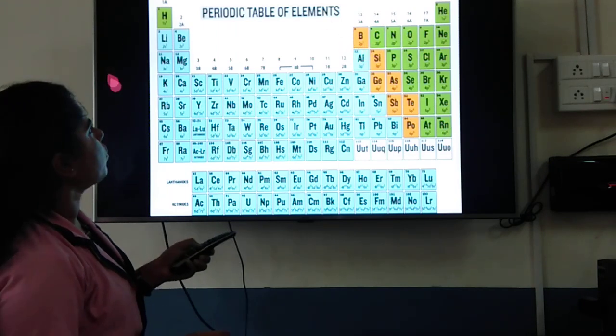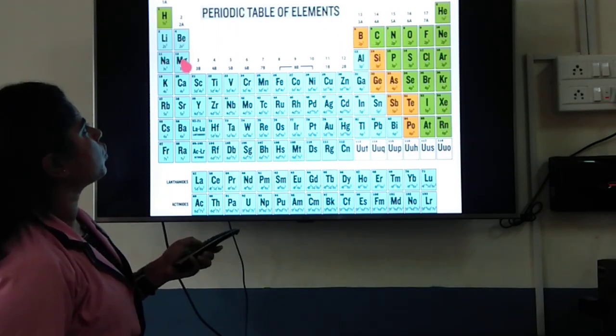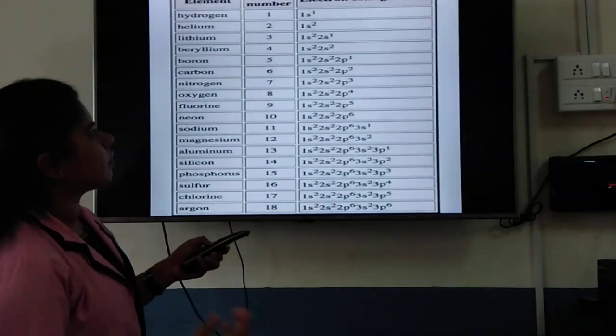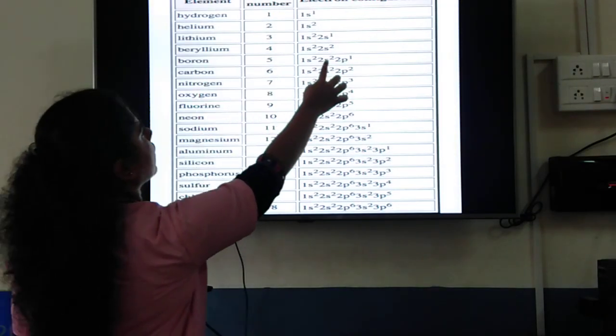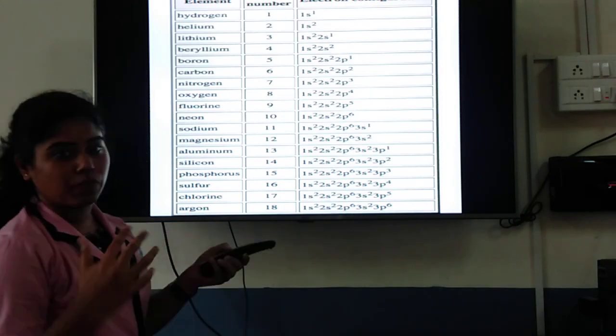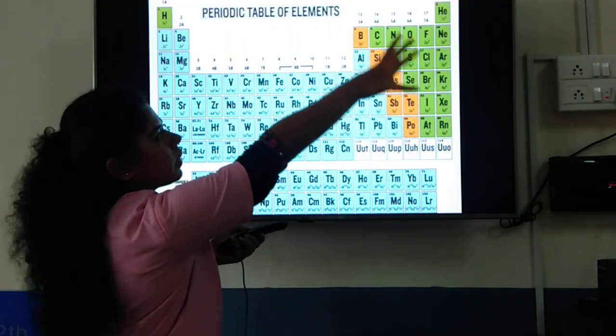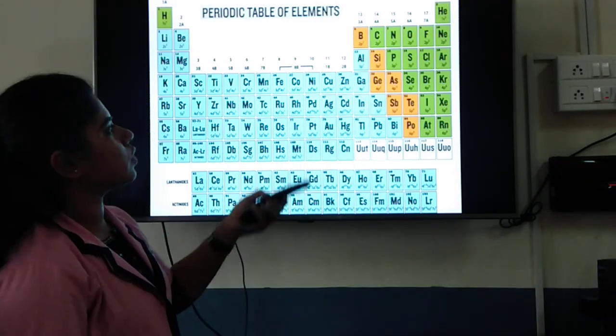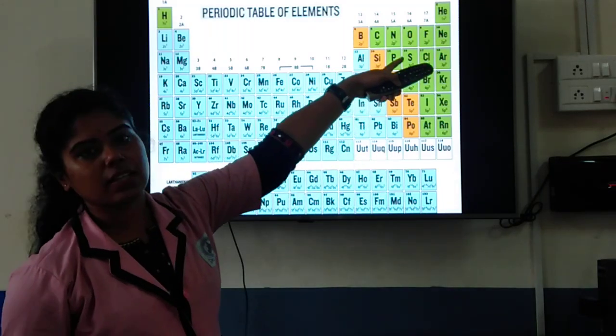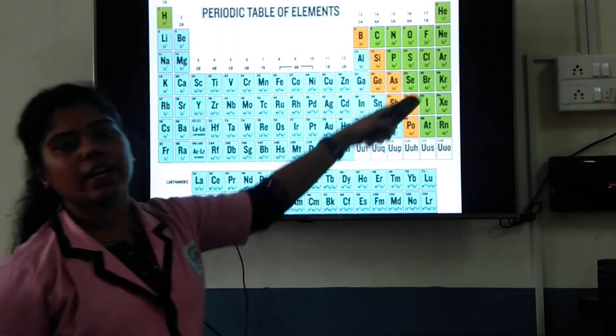Next you come to boron. After you fill 2s, where do you go? After you fill 2s, you go to 2p1. Correct? Once you fill beryllium, that is 2s2, you go to 2p1. So 2p1 is being filled on the other side. P orbitals are being filled on the other side. So you fill up till 2p6, that is neon. 2p6 is being filled.